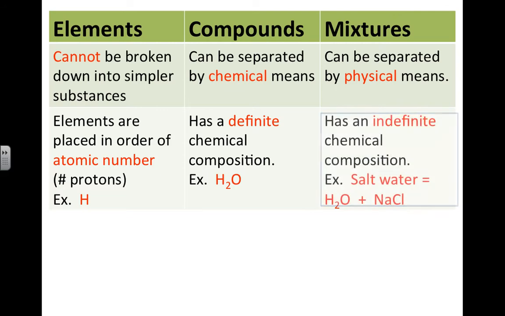However, a mixture doesn't have a chemical composition that's exact. So my salad might be different than your salad, but we'll both have salads because whatever makes it up can be in different proportions. Like salt water. If I put 1 teaspoon of salt in my water and you put 25 teaspoons, it's still going to be salt water. Salt and water. Here's the trick right here. See this little plus sign? That means and. That and indicates that there's two things in there. There's no and here. So the hydrogen has to be connected to the oxygen at all times. This little and indicates a mixture.